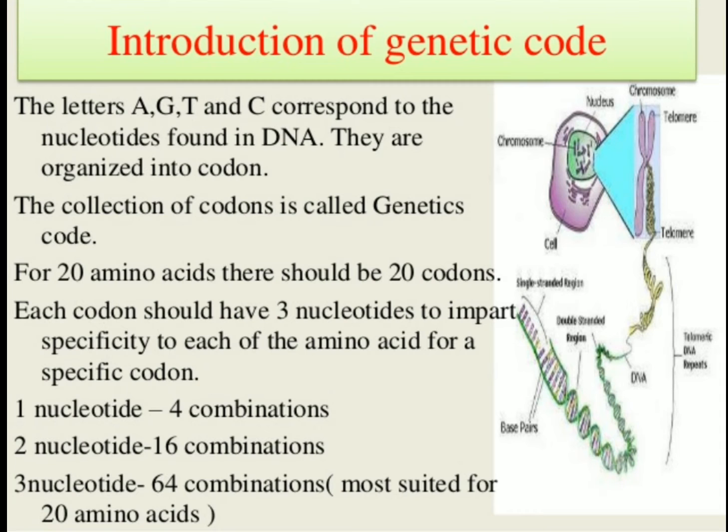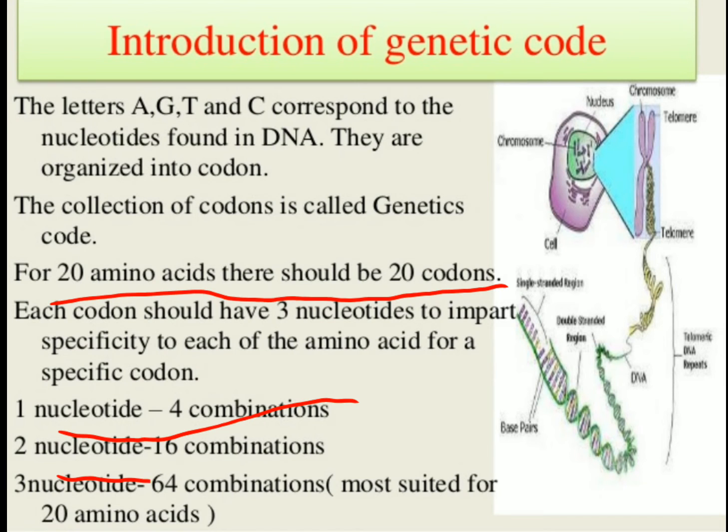As you have already studied in class 11th, there are in total 20 amino acids, and consequently there should be 20 codons. Let me make it clearer. If one nucleotide codes for one amino acid, then there are only 4 combinations possible.